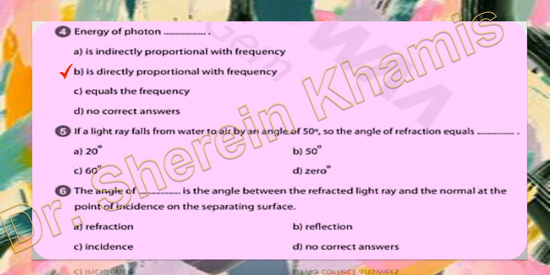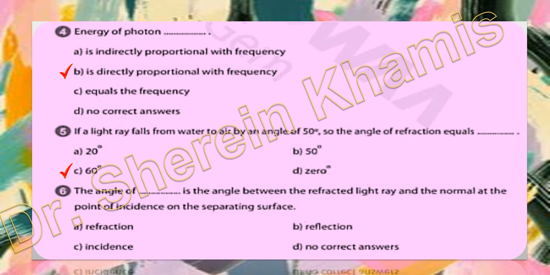We said we are going from water to air, where light can move with high speed, so the angle of refraction will be greater than 50, for example 60.